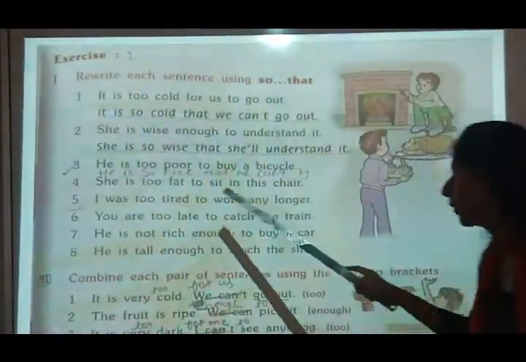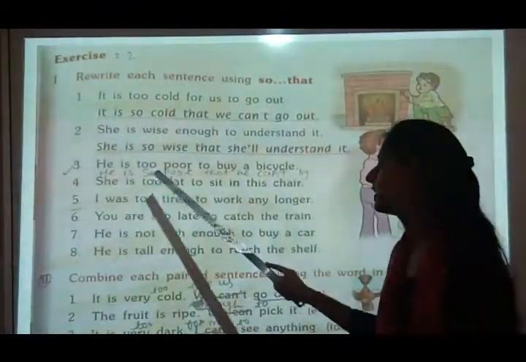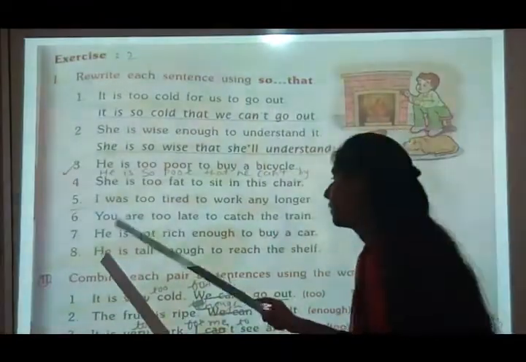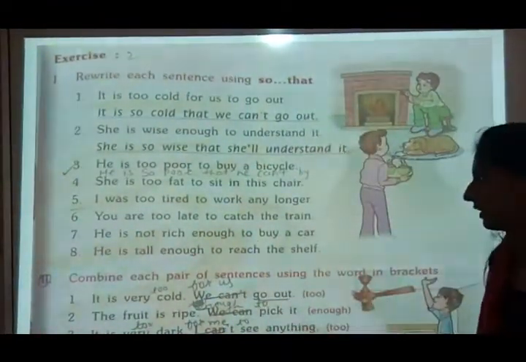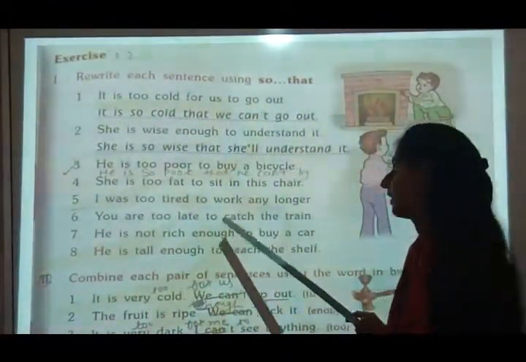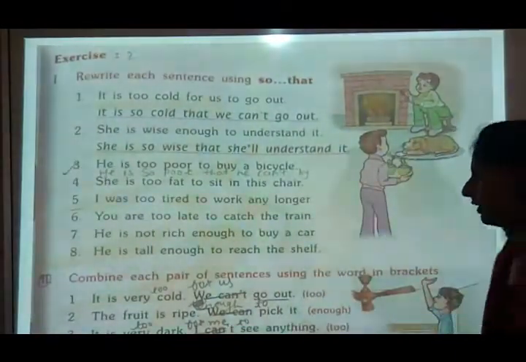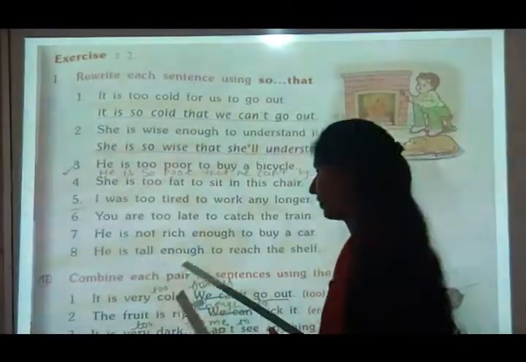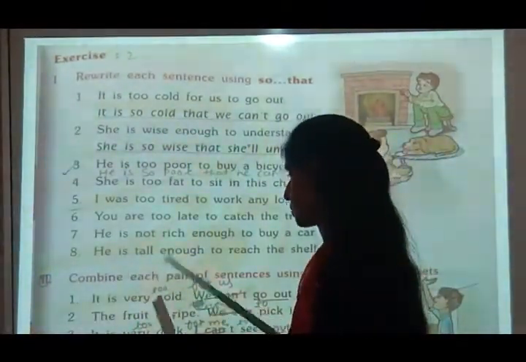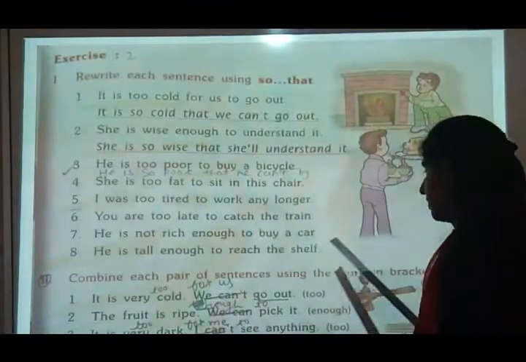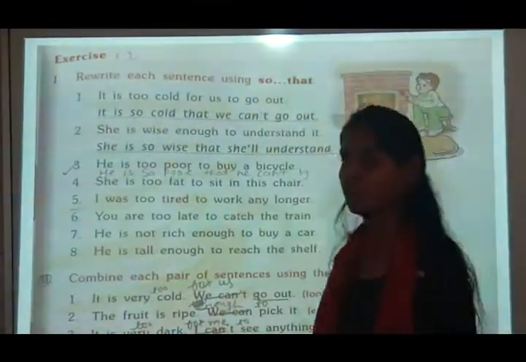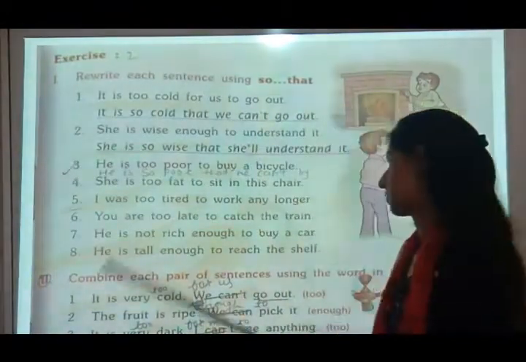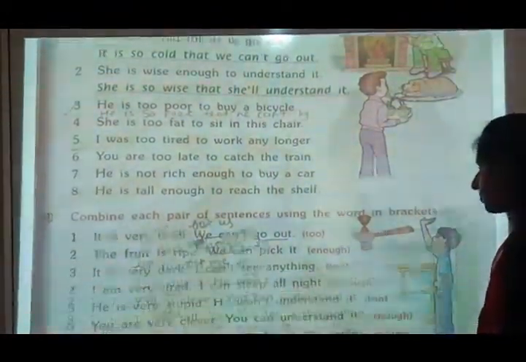He is too poor to buy a bicycle. So he is so poor that he can't buy a bicycle. You are too late to catch the train. So you are so late that you can't catch the train. He is tall enough to reach the shelf. So enough will become so: he is so tall that he can reach the shelf. Enough is there, so we will make the sentence positive. So he can reach the shelf.